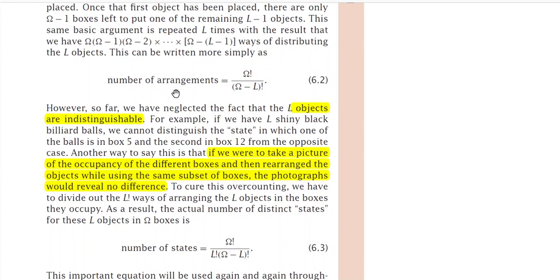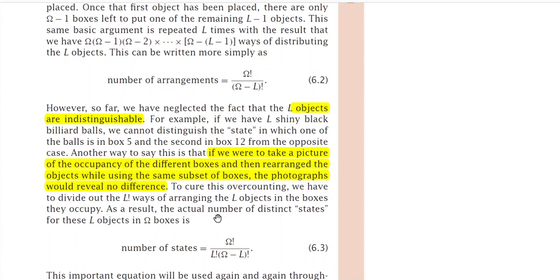In that case, the number of arrangements will be omega factorial divided by omega minus L factorial. But to account for the indistinguishability of the balls, you have to modify this formula. So how to modify it? We have to divide out the L factorial ways of arranging the L objects in the boxes they occupy, because these L factorial ways are similar in nature. There is no difference in it.